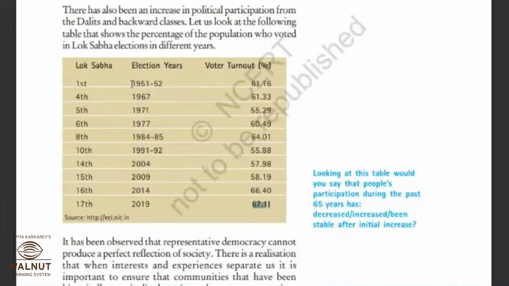Means from 1951 to 2019, almost 70 years of our independence, and 17 Lok Sabha elections have been held in our country.